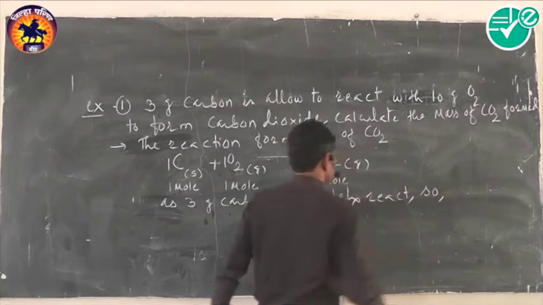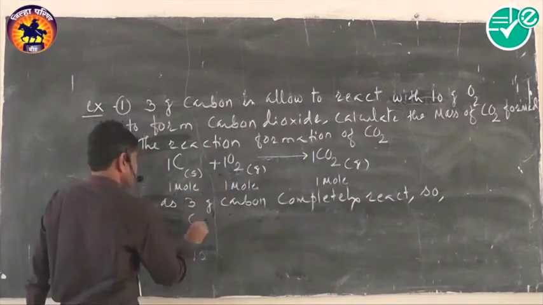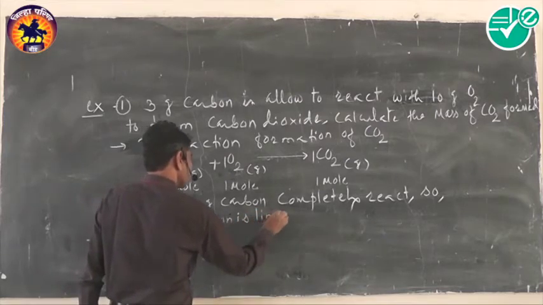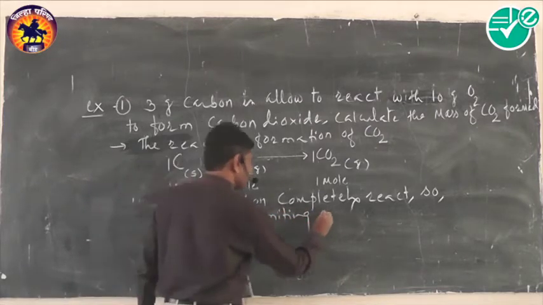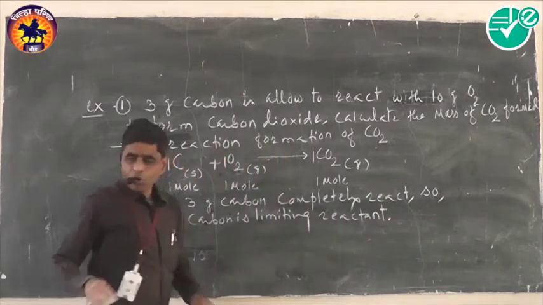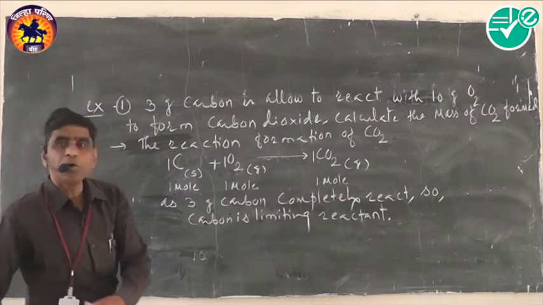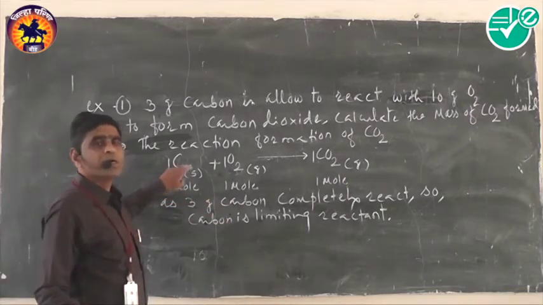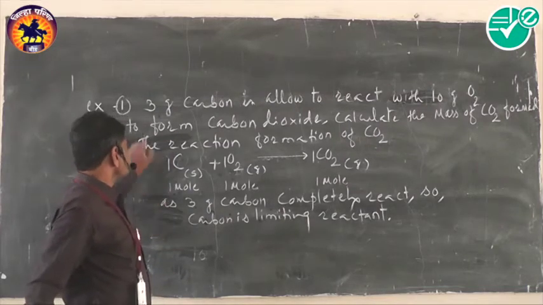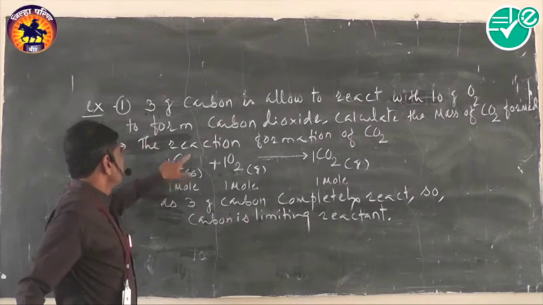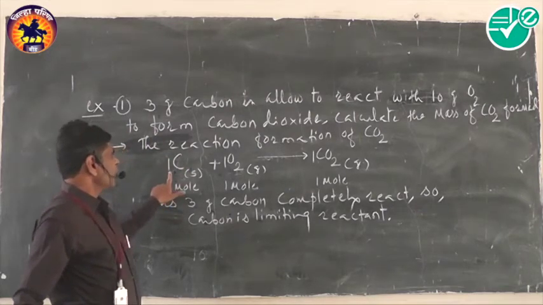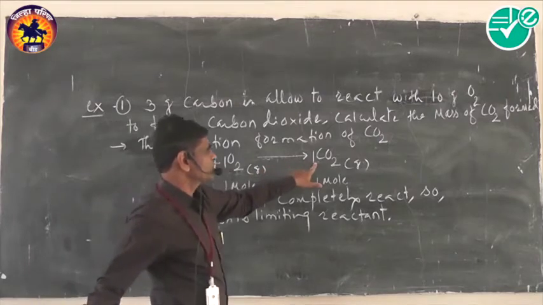So carbon is the limiting reactant. Now the amount of product formed depends upon the quantity of the limiting reactant, no doubt here. So remember, carbon is the limiting reactant. When 1 mole carbon completely reacts, 1 mole carbon dioxide is formed.